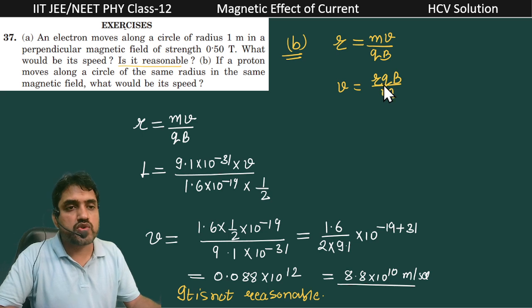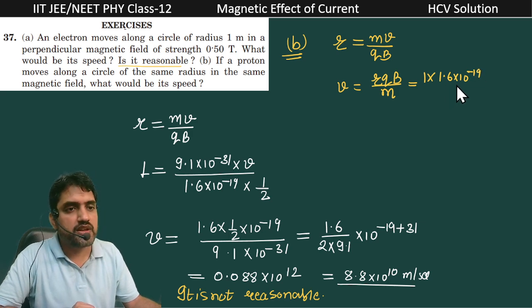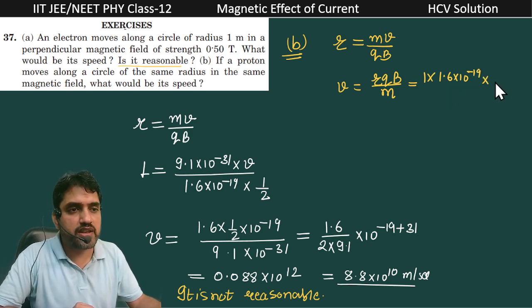Here r is equal to 1, and the charge is 1.6 into 10 raised to power minus 19, since for a proton the charge is the electronic charge, and the magnetic field is 1 by 2 Tesla, divided by m. This m can be written as approximately 1.67 into 10 raised to power minus 27.